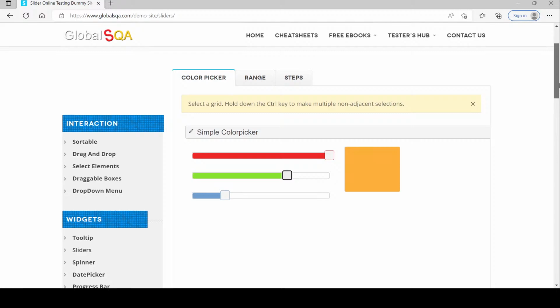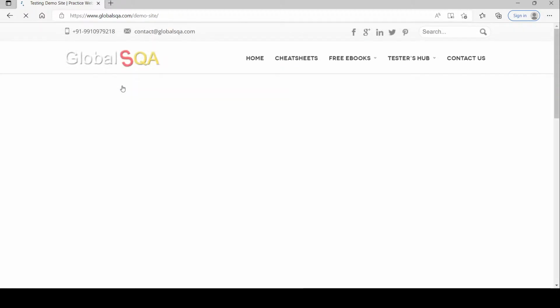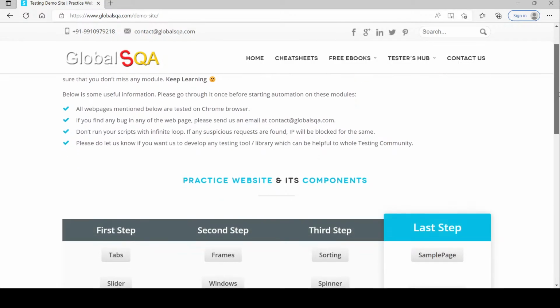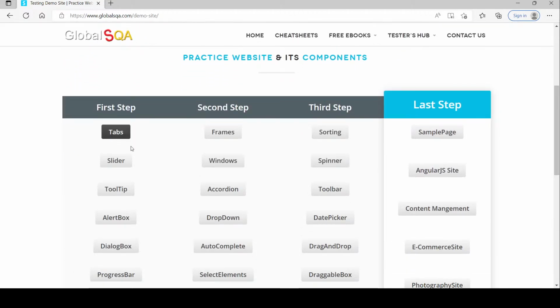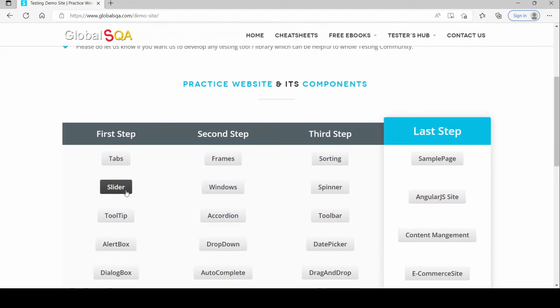Once this step is also completed, I go back to my demo testing suite. These are the different pages you can consider. Tabs is my first page, where I wrote some logic to click on that tab button and validate the section 2 test data. Once that is done, I navigate back to the demo testing suite to work with the second page, which is called slider.